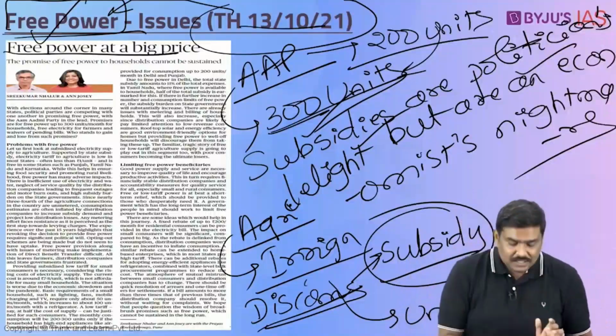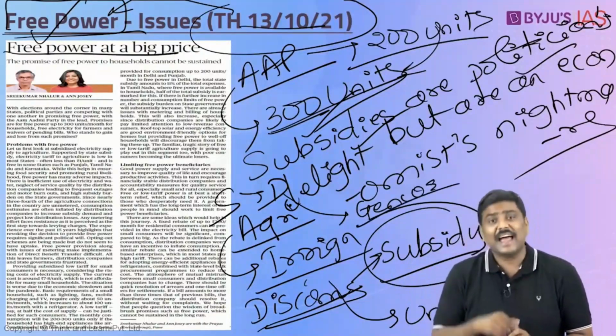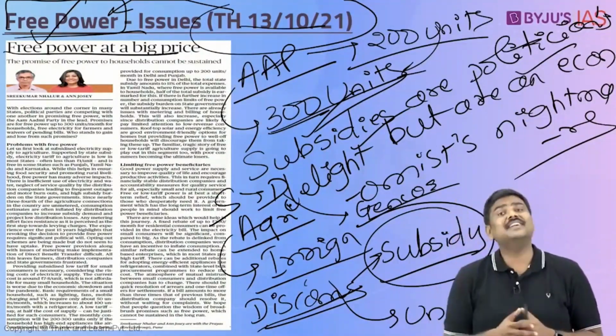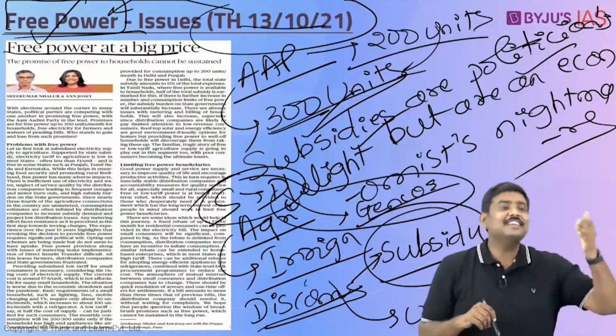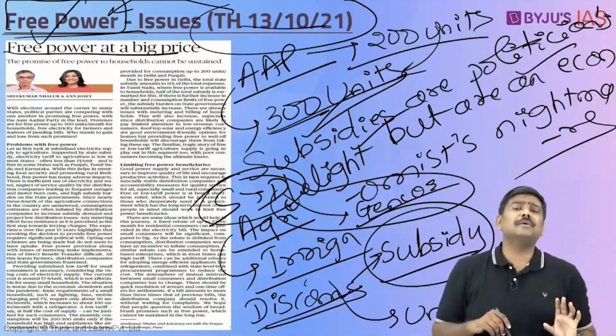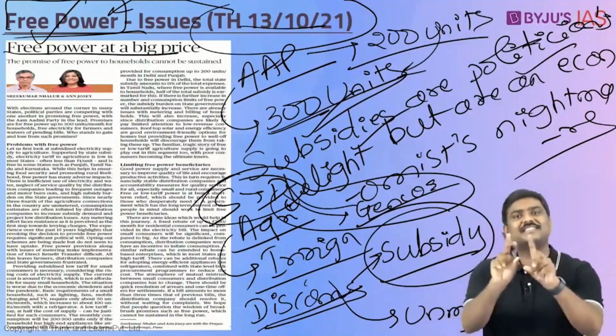And many times what happens is the state government will delay the payment to the discoms, and as a result of this, discoms will delay the payment to the generation companies. This has become a problem in recent days. In the last couple of weeks, if you have been reading the newspapers, certain concerns have been raised with respect to generation of electricity in India. One of the reasons is this flow chart. The states are supposed to pay money to discoms, but they are delaying the payment. Discoms are supposed to pay money to the generation companies which supply them electricity, and they are delaying the payment as well. As a result, the gencos are not supplying electricity to these bigger discoms. Hence, there is a problem with respect to electricity supply in India.